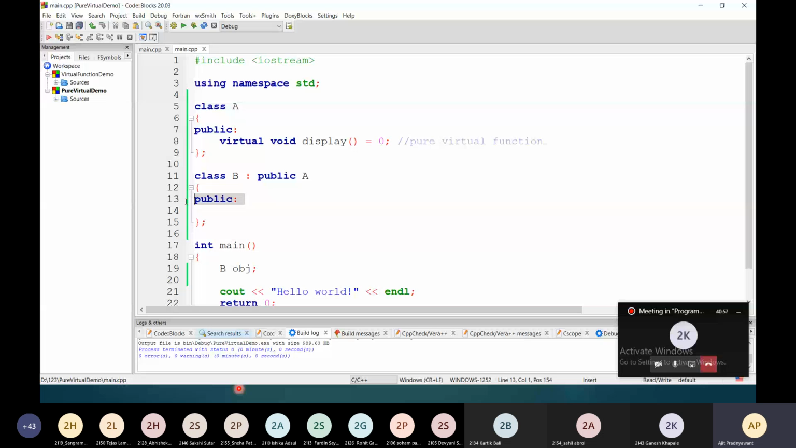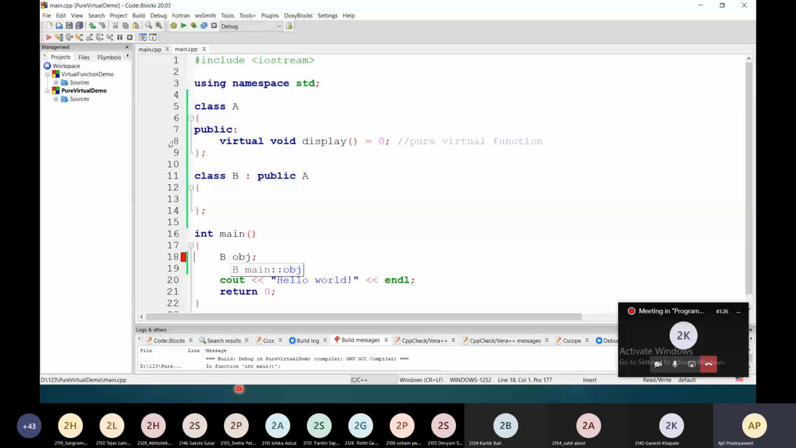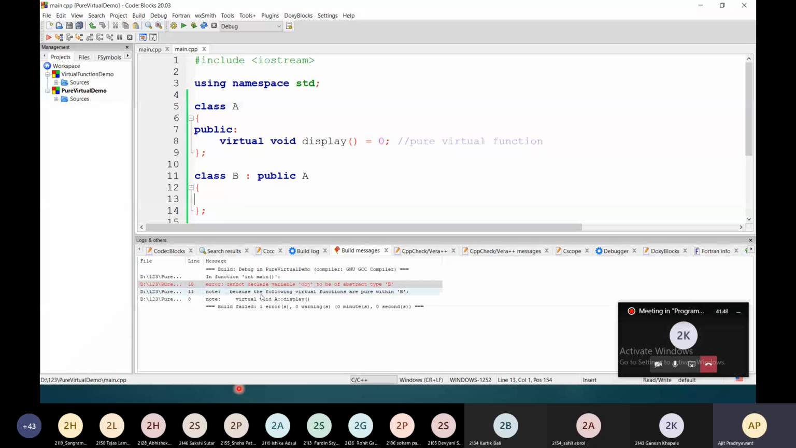So I will get this message. What is the message? Cannot declare variable obj to be of abstract type B. Why this error comes? Because once you mention virtual function in class A, and from this you have created another class, that is class B, and you have not written the body of this display function in the class B. Then this class B becomes abstract class, and you cannot create the object of this abstract class. That's why this is the error message.